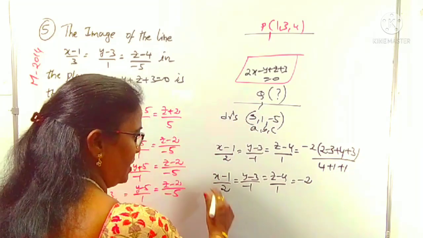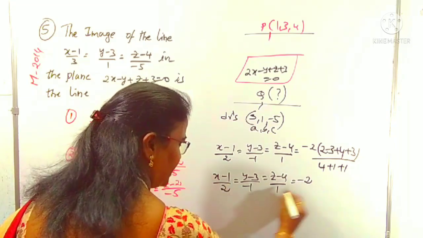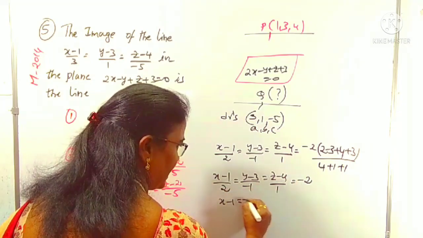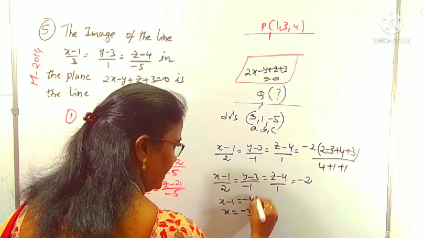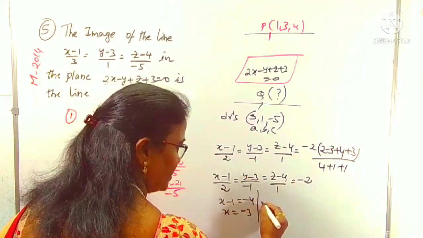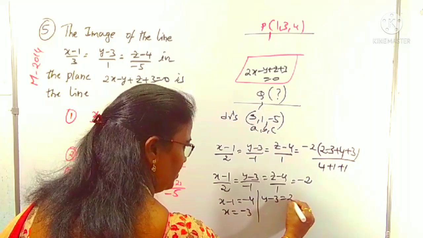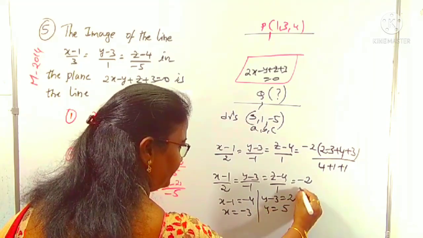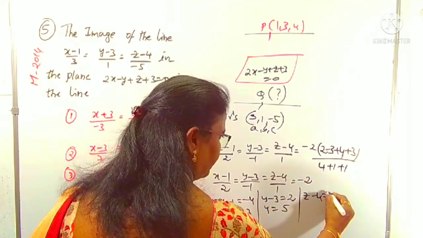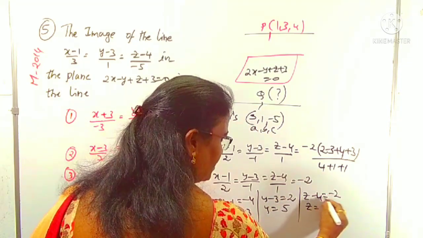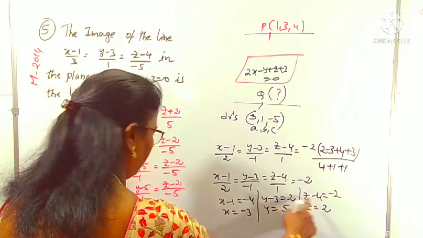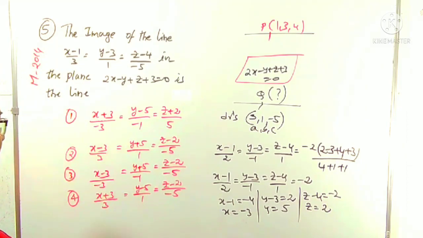Now from these, equate the first two: x minus 1 is equal to 2 into minus 2, which is minus 4, so x is minus 3, right. Now we can consider the y term: y minus 3 by minus 1 is equal to minus 2, means y minus 3 is 2, y is 5, right. Next, z minus 4 is minus 2, z is equal to minus 2 plus 4, which is 2, right. What is the point? Minus 3, 5, 2.